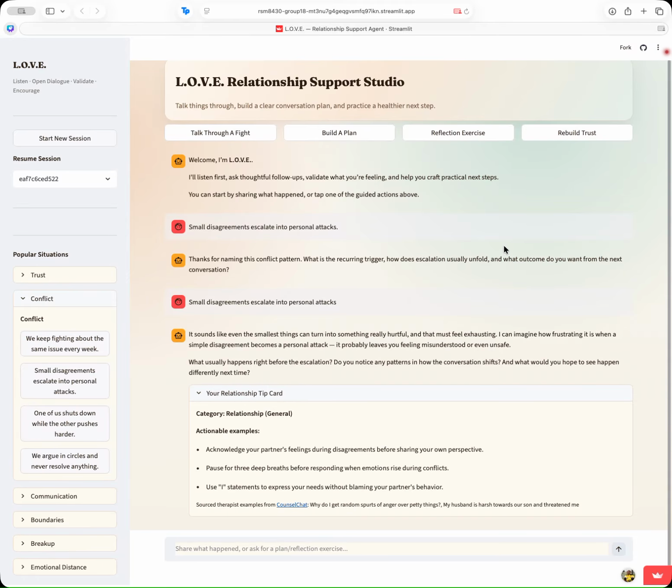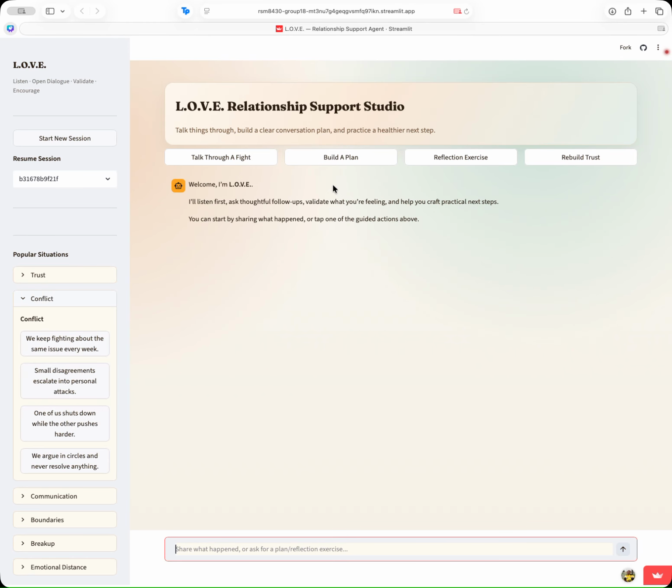Now to show you the edge cases. If I want to ask a question that's not appropriate for this tool, like if I should take my anxiety medication, it is protected and it says that it's not qualified and you should seek professional help.